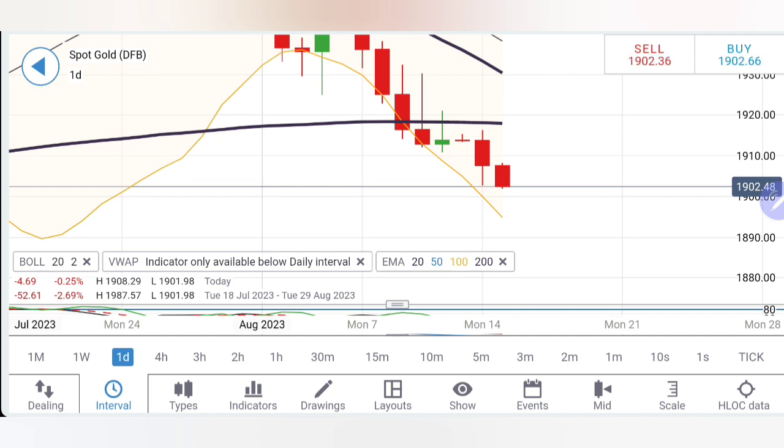And on the downside, I will recommend a sell only if you see it trading below 1900. Now below 1900 is where 1895-96 levels is the first target, and then 1891 should get achieved. Take your positions accordingly. Trade with the stop loss, trade with the trailing stop loss.